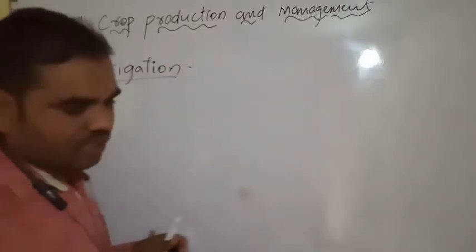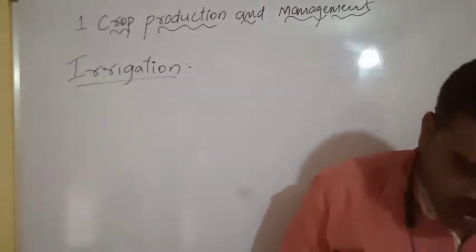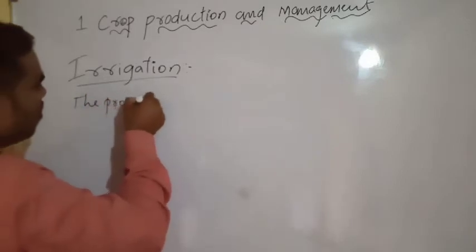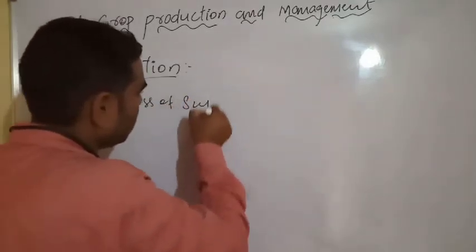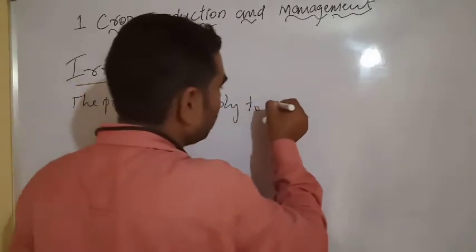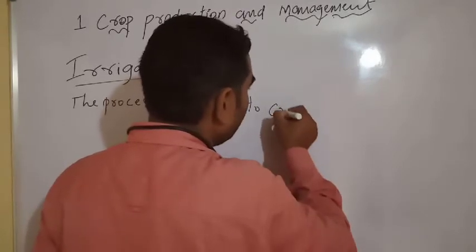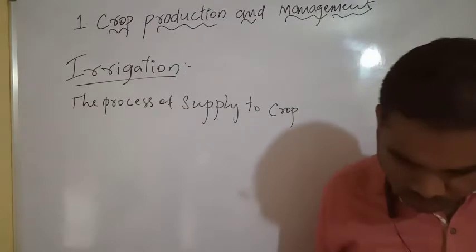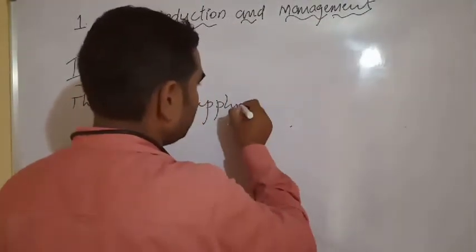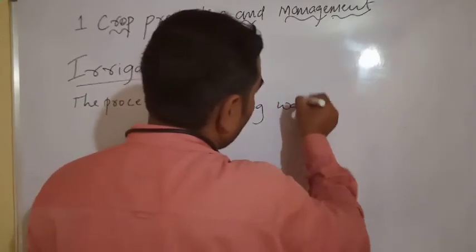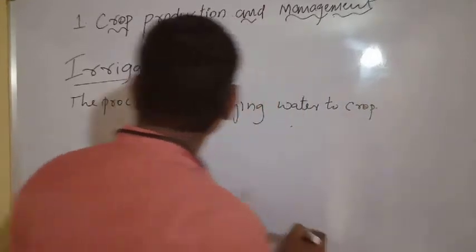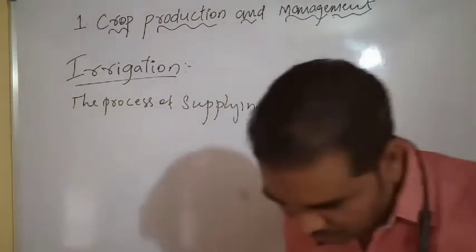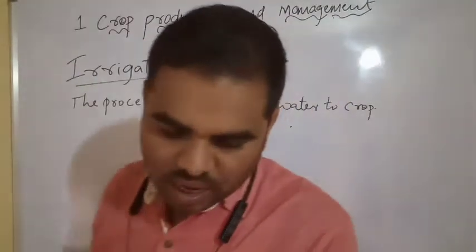What is irrigation? The process of supplying water to crop plants is called irrigation.